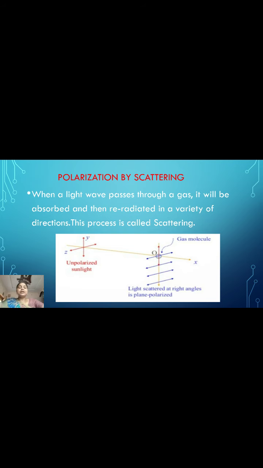The applications of scattering: why is the sky blue and why is the sunset red? Why is the sky blue? We have 7 colors of light, with shorter wavelengths and longer wavelengths.